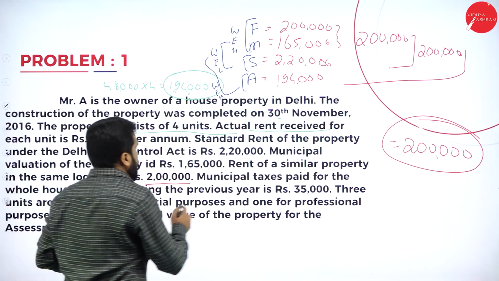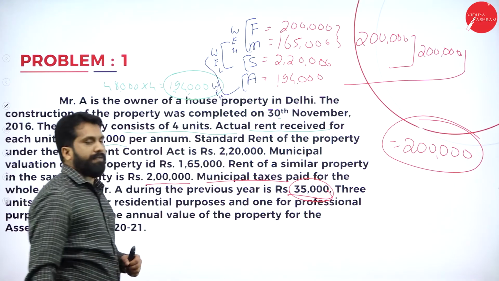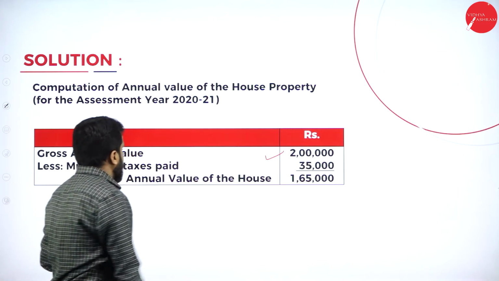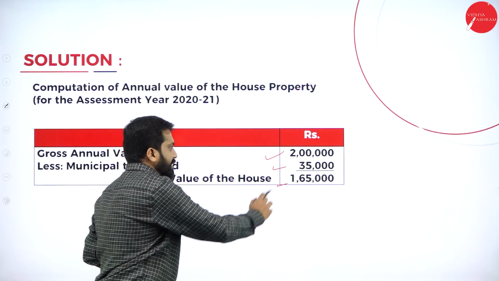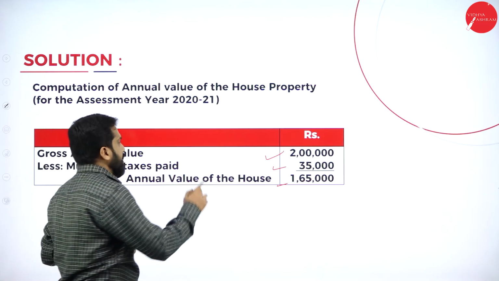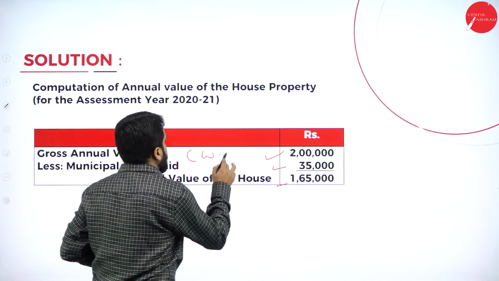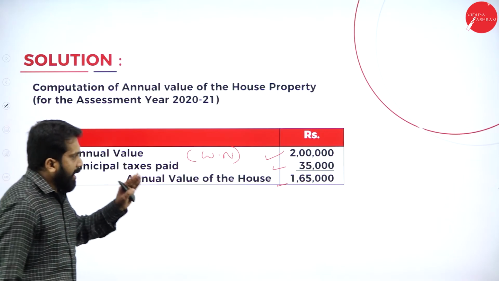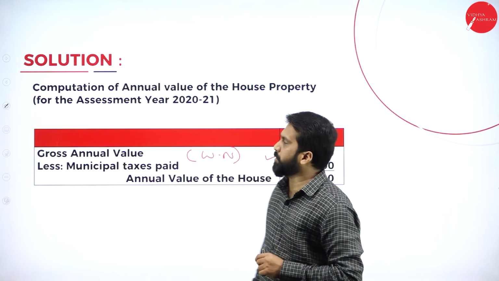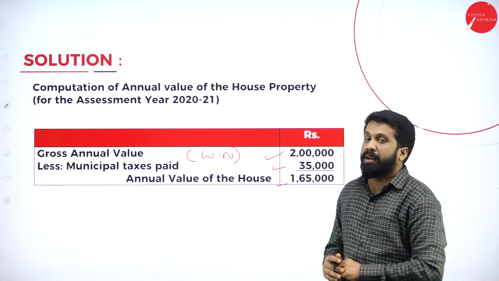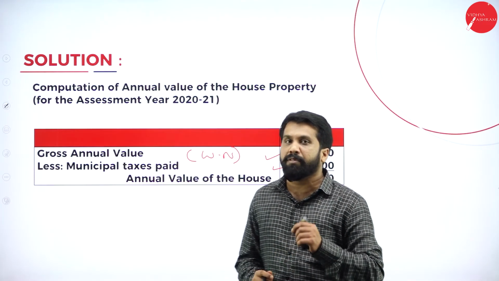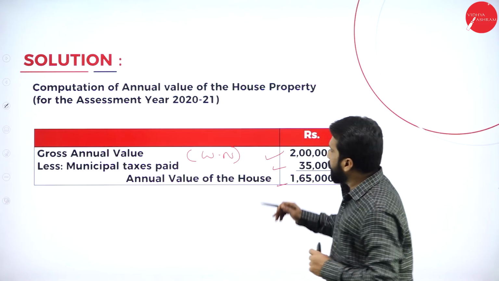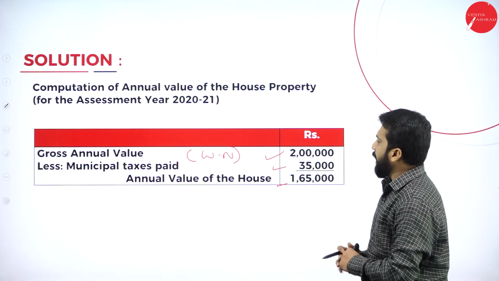And finally they have given municipal tax paid is 35,000. Now, gross annual value 2 lakh. Your municipal tax 35,000. Final answer 1,65,000. How did you get this 2 lakh? This is the working note. Always remember the heading must be computation of annual value. They have not asked you to prepare computation of house property income. They have asked you only annual value. So we have done this minus your municipal tax, your annual value.